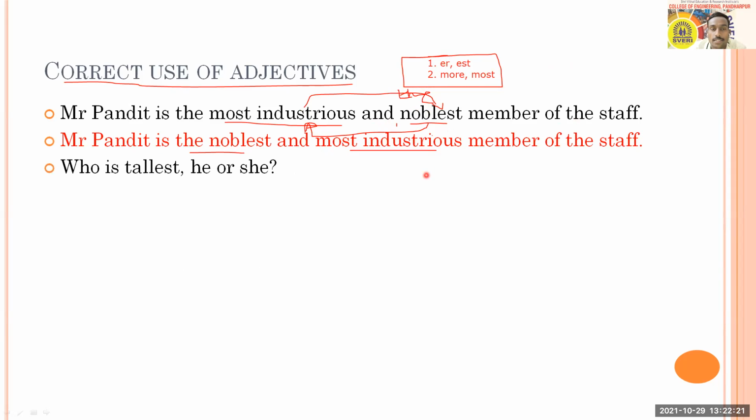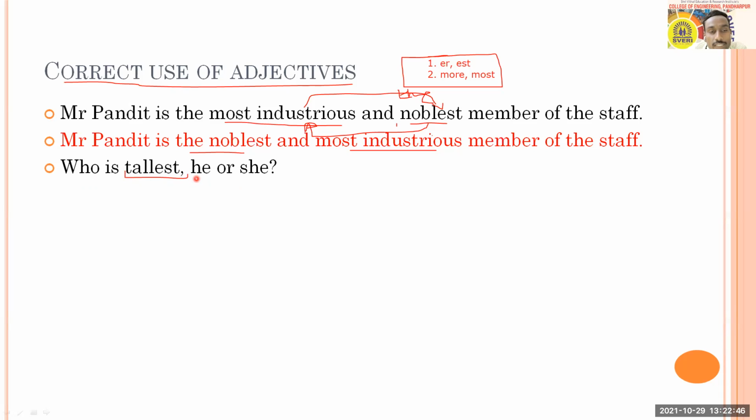Then the next sentence is with you. You all need to understand: who is tallest, he or she? Who is taller? Okay, Mansi and Harshada, both of you are getting it. All other people need to understand. Apparently, we feel that who is tallest, he or she, is okay, but that is not okay. The problem is with tallest. Why is there a problem with tallest?